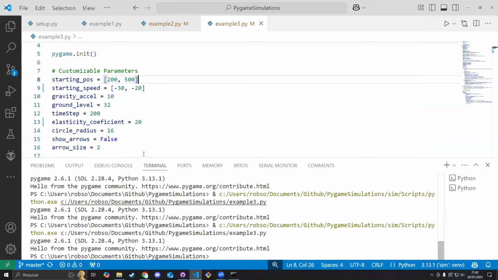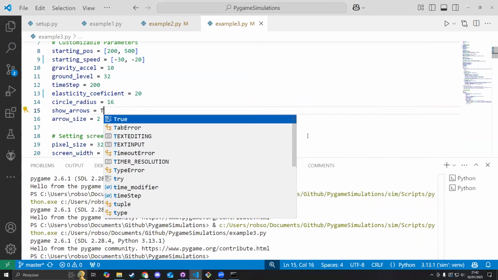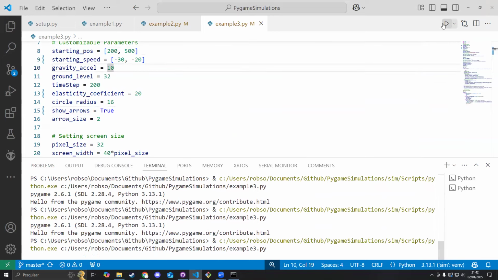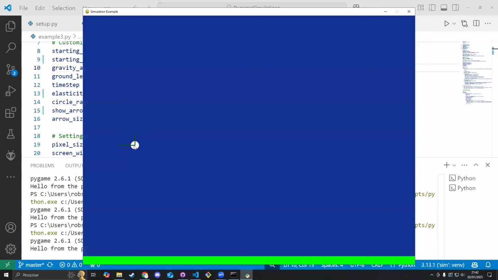And you can also use this parameter here that I have configured. This is going to show what the velocity values are at all times. If you see now we have lines on the ball here, this is showing what the current velocity on the ball is.